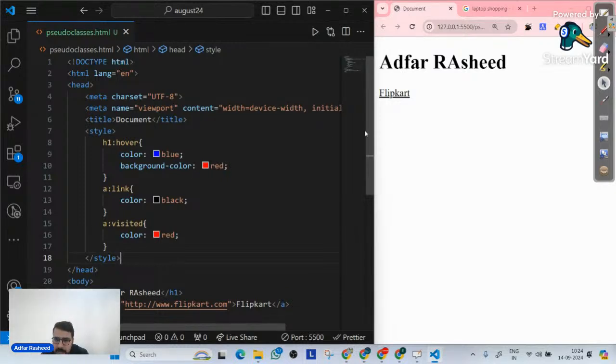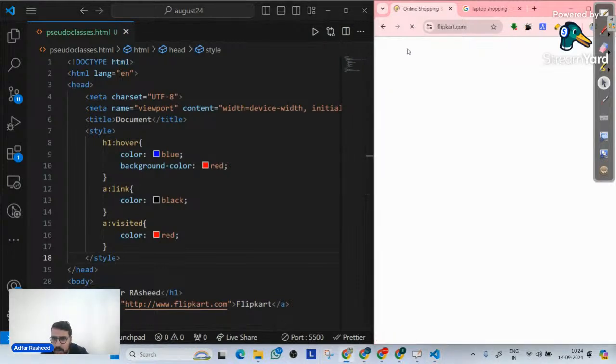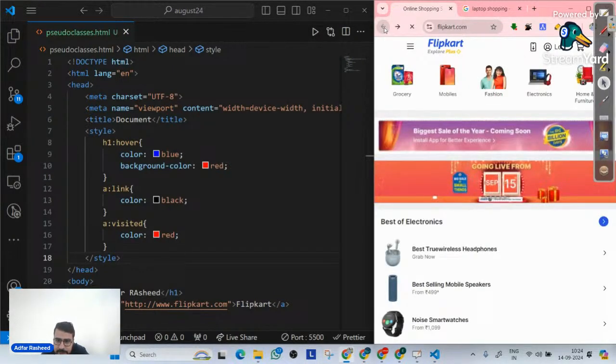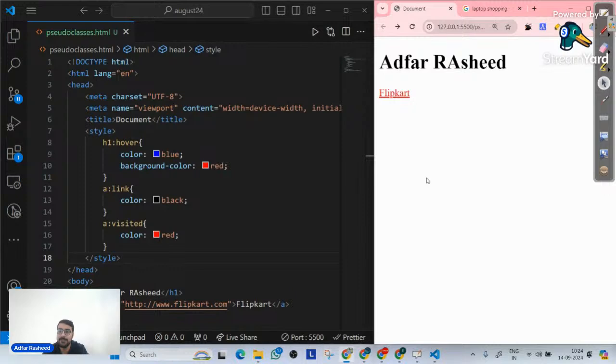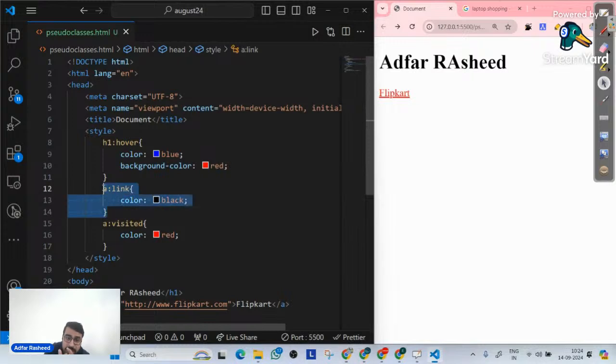But let me visit it. So let me click on this. Once I click on it, I have visited it. Now, if I go back, what is the color of it? It's red. So the link pseudo class will be implemented on my anchor tag only if the link is unvisited. But once I visit it, it will make this particular change inside the anchor tag.